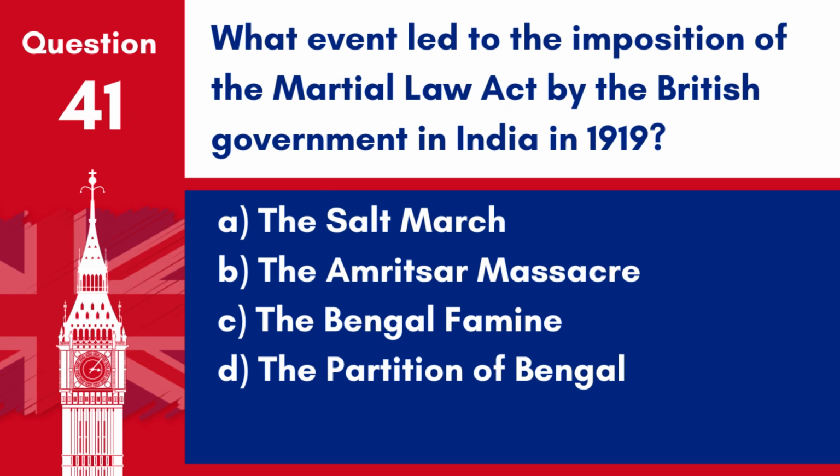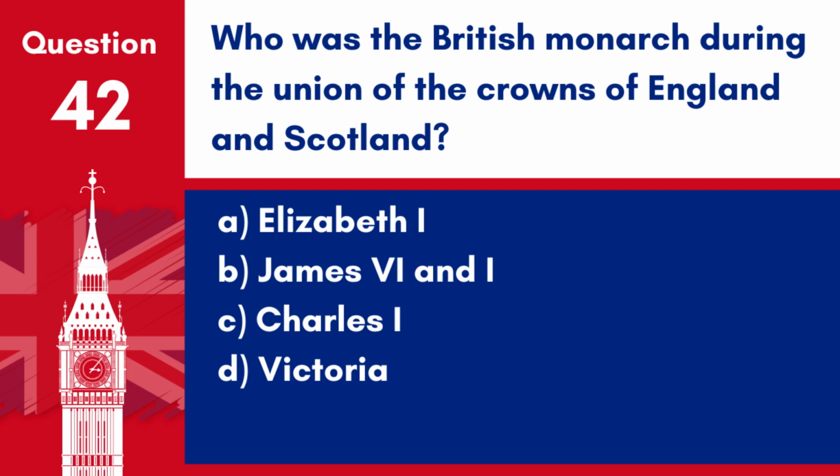Question 41. What event led to the imposition of the Martial Law Act by the British government in India in 1919? A. The Salt March. B. The Amritsar Massacre. C. The Bengal Famine. D. The Partition of Bengal. Answer: B. The Amritsar Massacre. The Amritsar Massacre in 1919 led to the imposition of the Martial Law Act by the British government in India. Question 42. Who was the British monarch during the union of the crowns of England and Scotland?